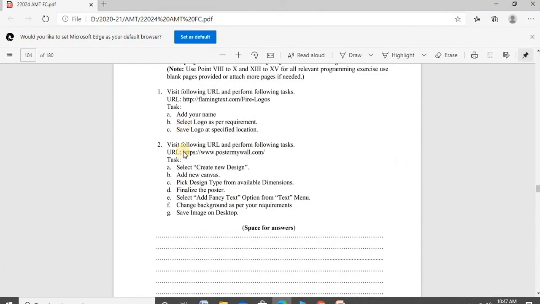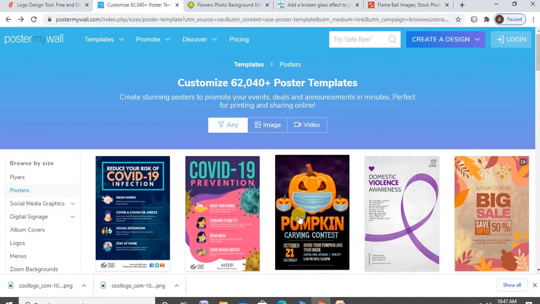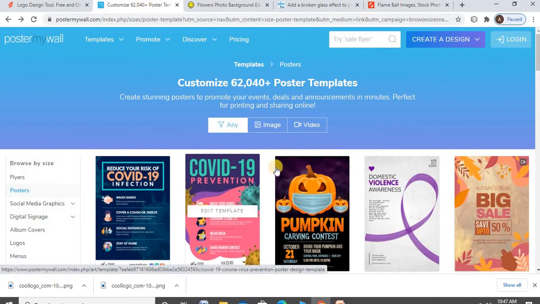After that, in the second question, visit the following URL and perform the following task. Visit this URL, and create a new design, a new canvas. After that, pick the design type from the available dimensions. Finalize the poster, add the text, background, etc. I have already downloaded that. Choose any poster, for example, choose that poster.